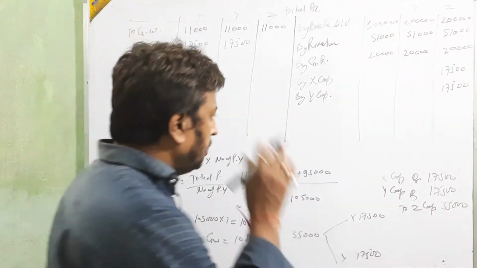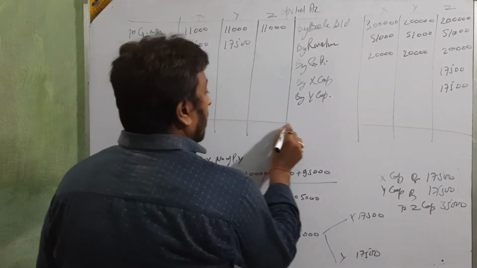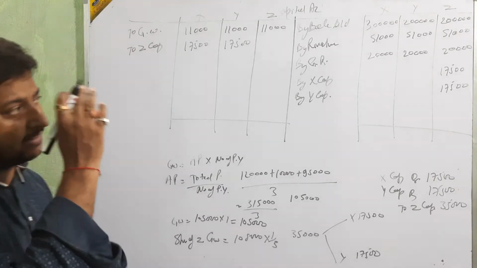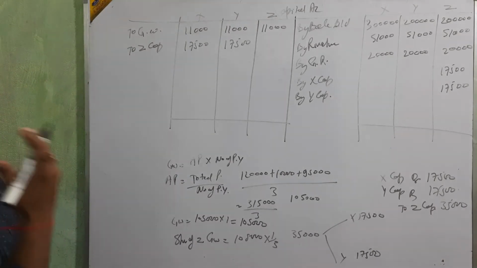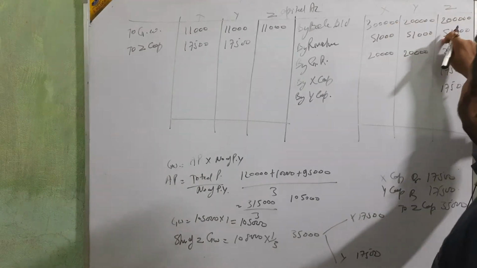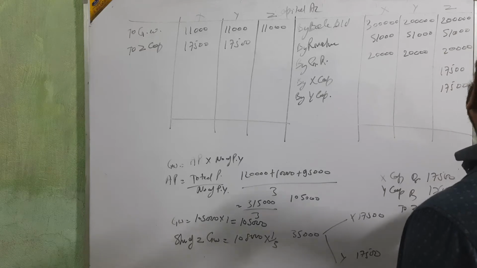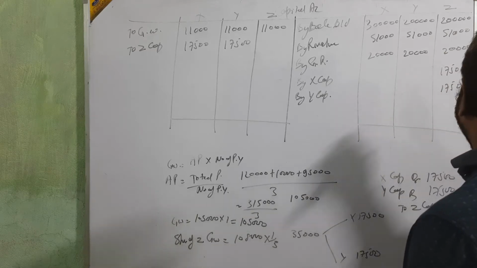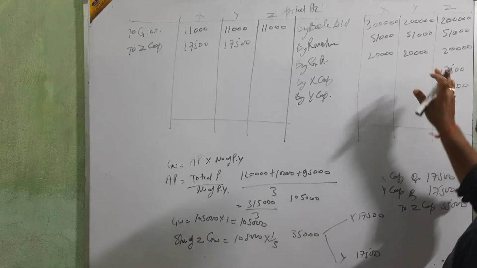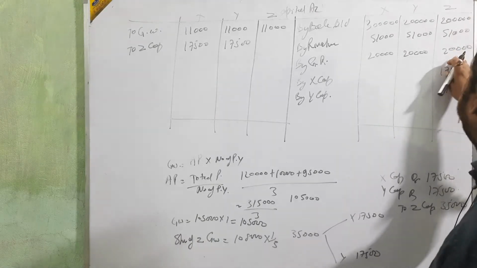Now what new are we going to do in retirement? Just see. First we take the total balance of Z only: 2 lakh, 2,50,000, 2,70,000, 3,05,000, 3,06,000.